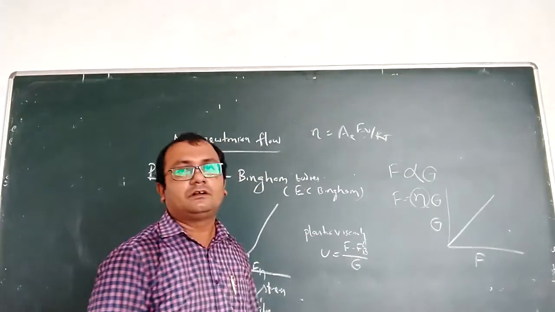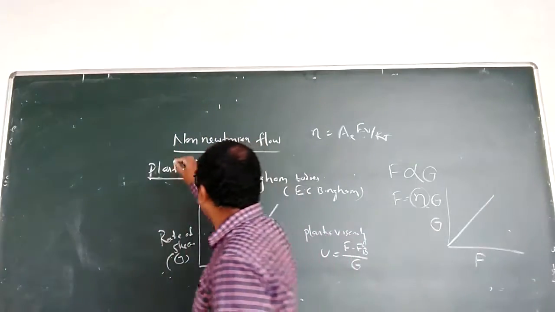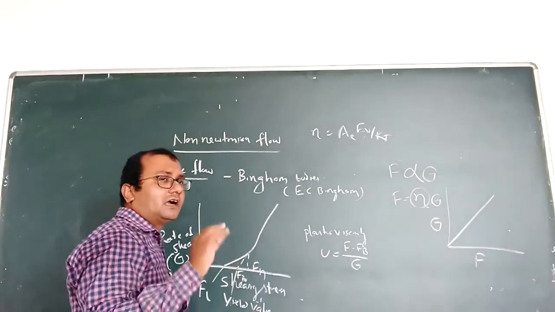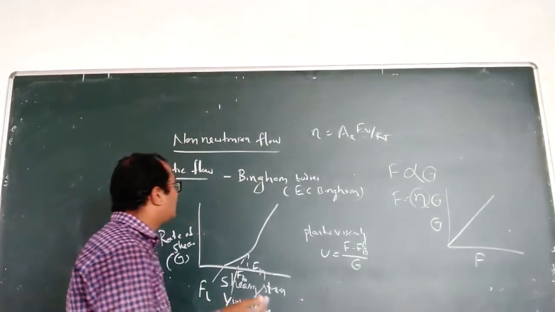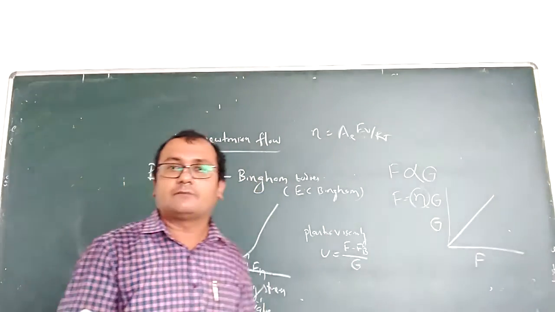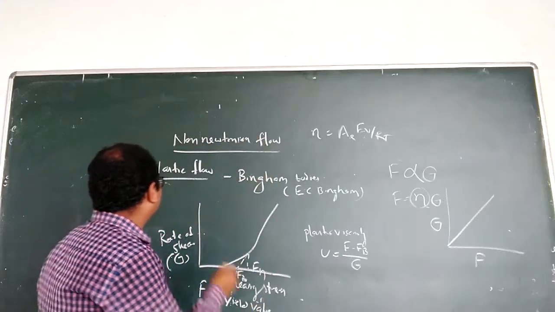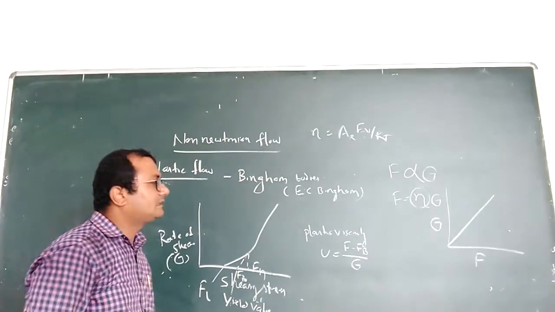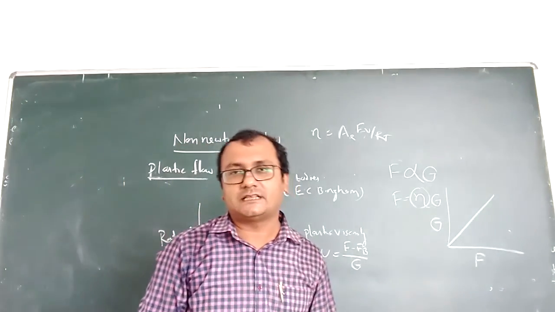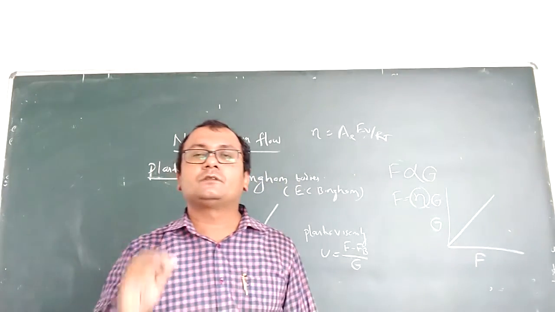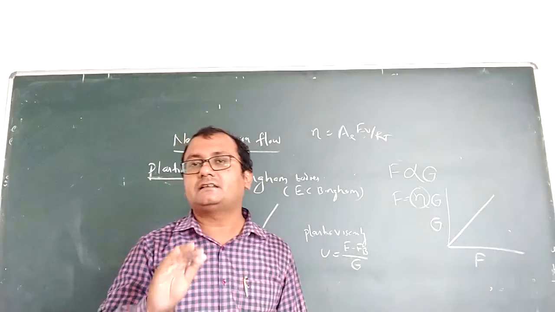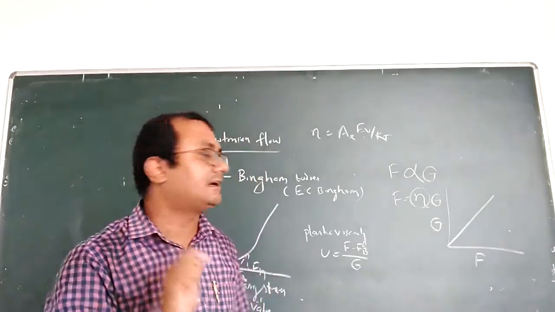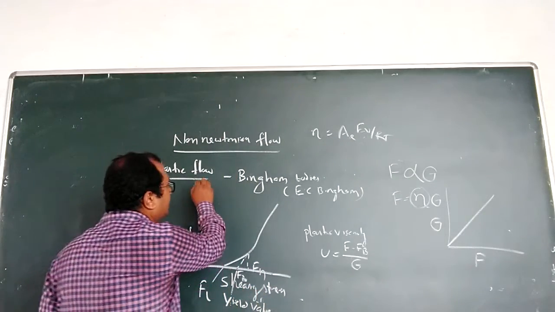Now coming to non-Newtonian liquids, those liquids will not obey Newton's law of flow. Then what type of flow will they obtain? Generally there are three types of non-Newtonian flows: plastic flow, pseudoplastic flow, and dilatant flow. Plastic, pseudoplastic, and dilatant. In this, let us discuss plastic flow.